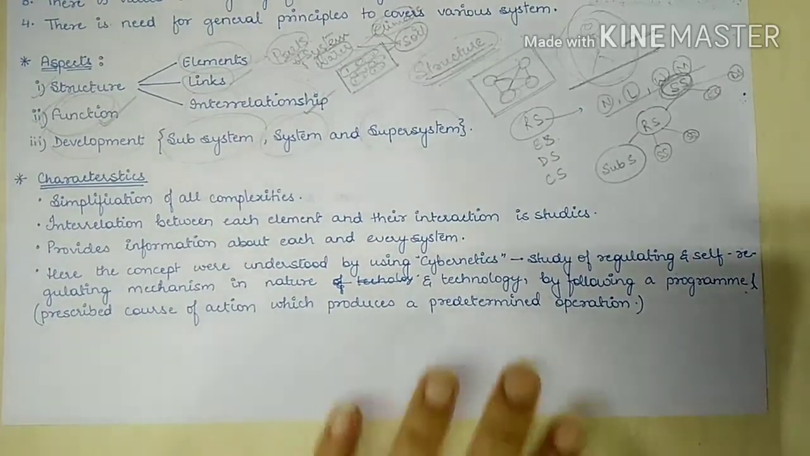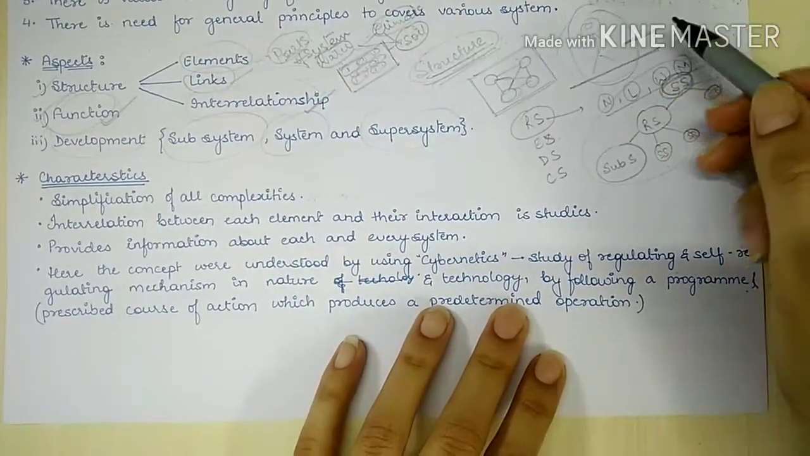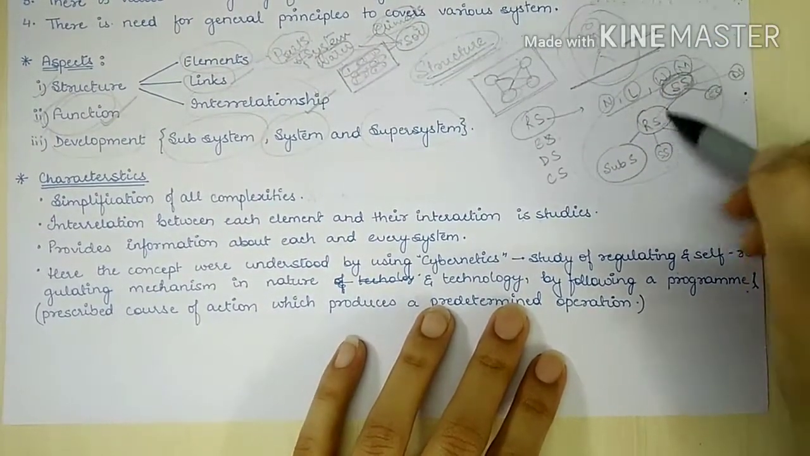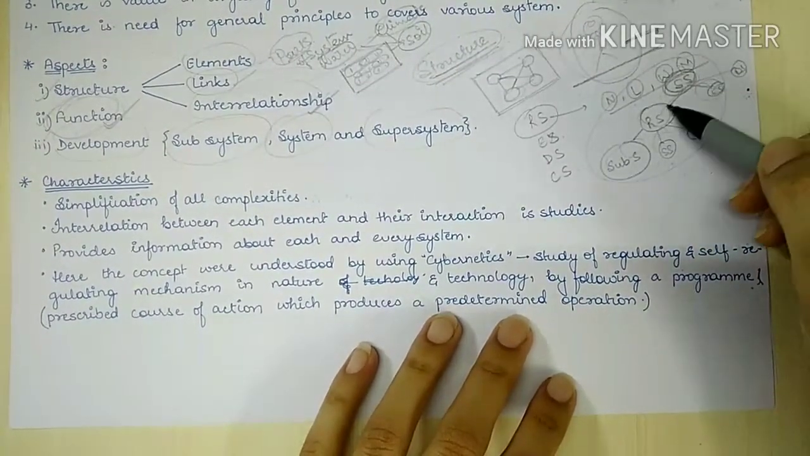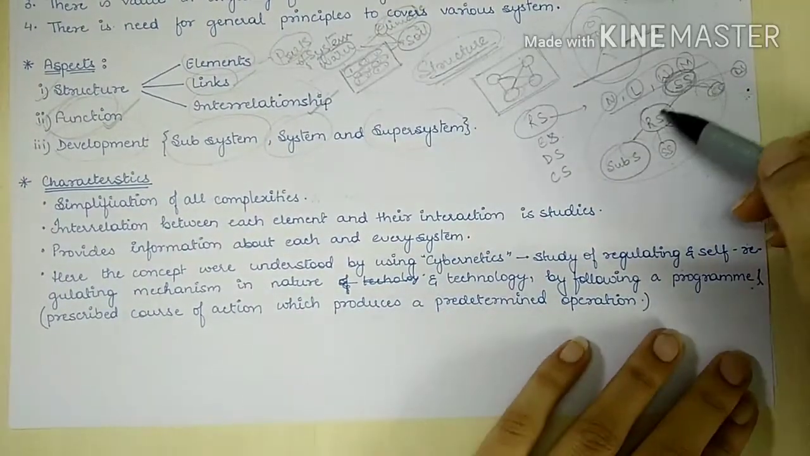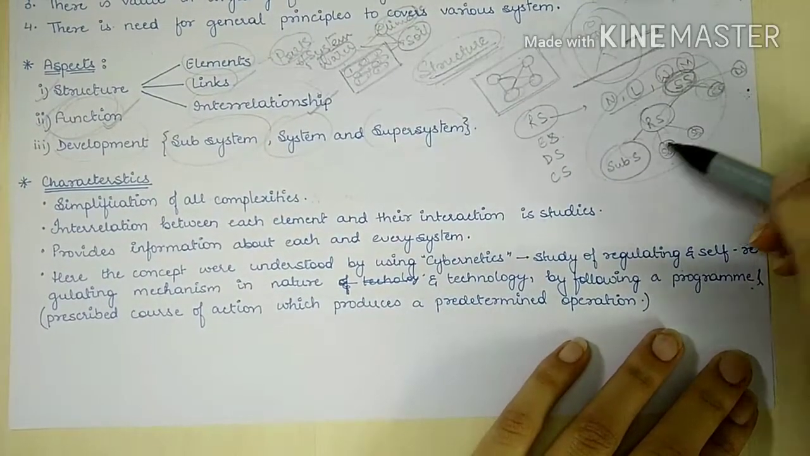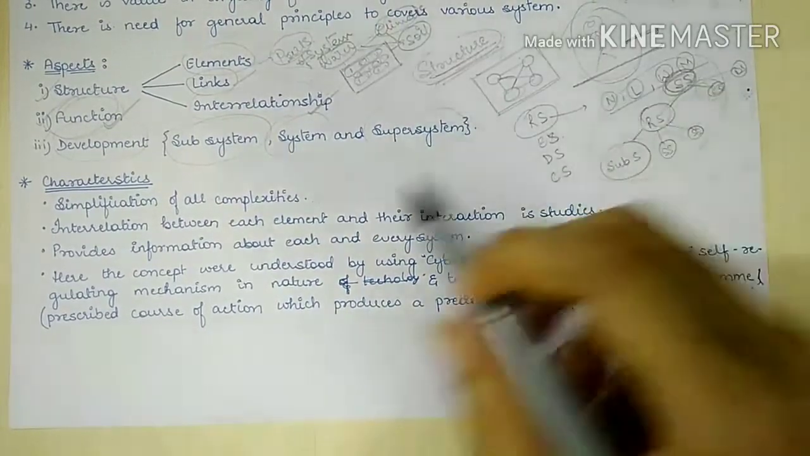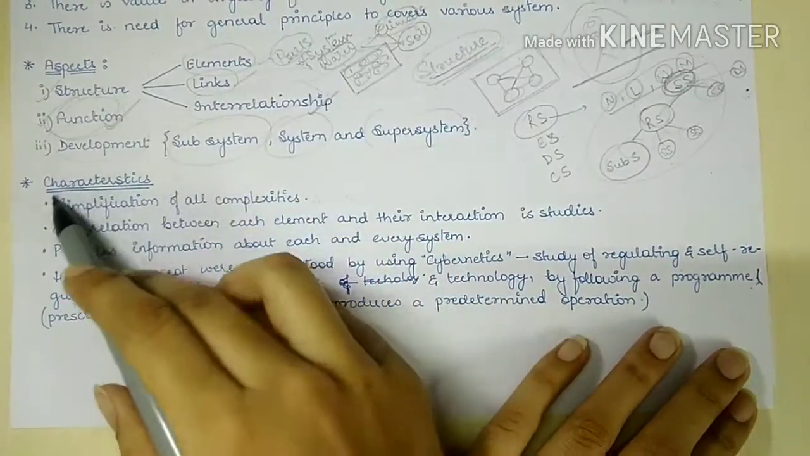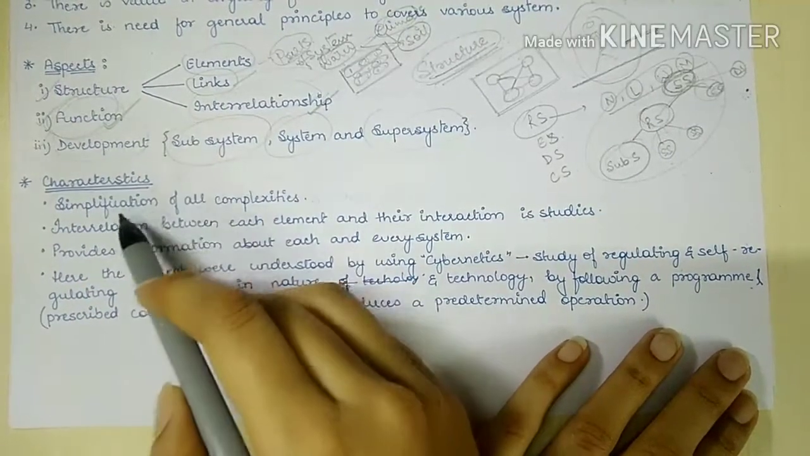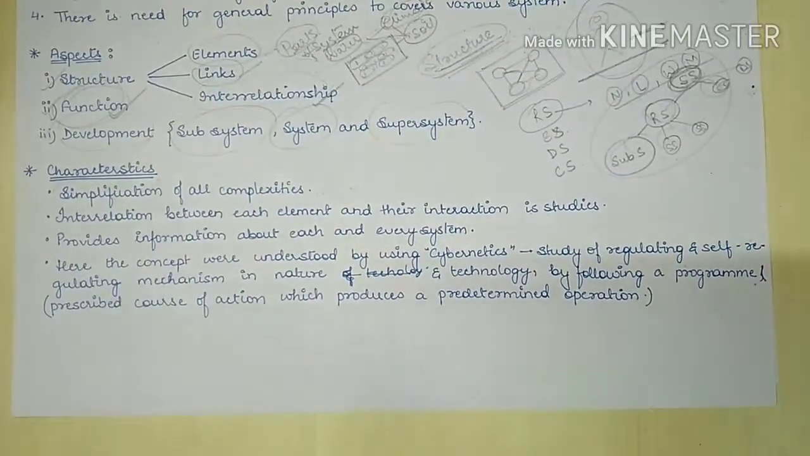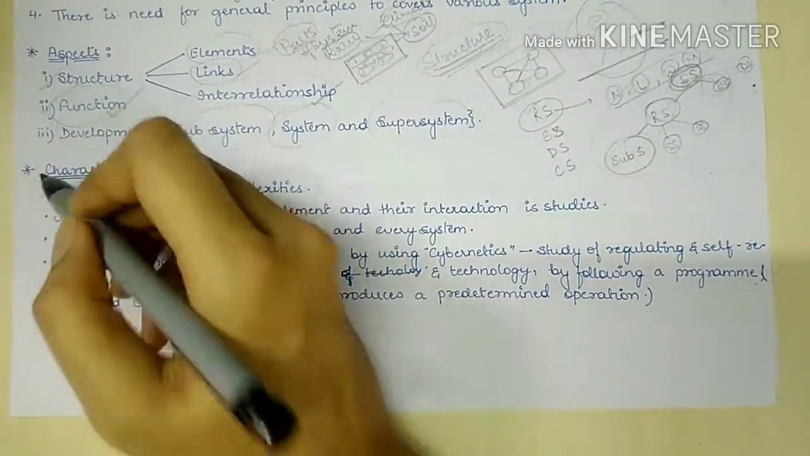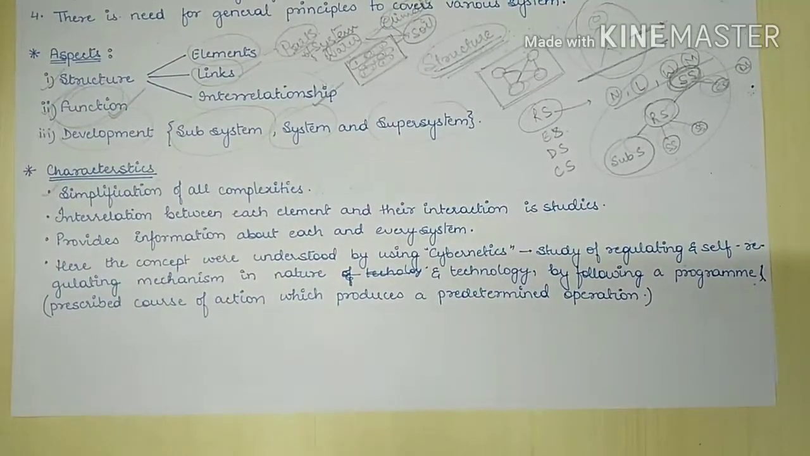Okay, so here we can see how complex a human body is, but when we disintegrate it, divide it and subdivide it, we are able to understand the whole system and the whole concept. This work is done by the system analysis model, and hence the complex human structure is simplified, and it is easy for us to study this structure. Now the next point is that the interrelationship between each element and their interaction is studied in it.